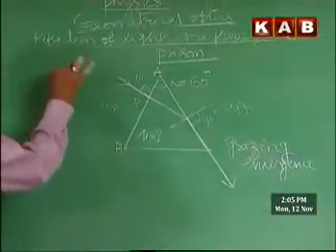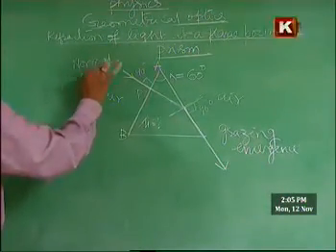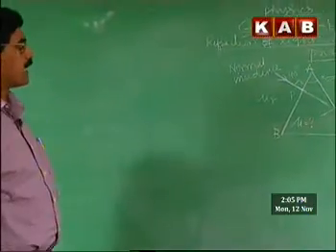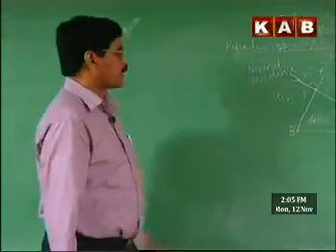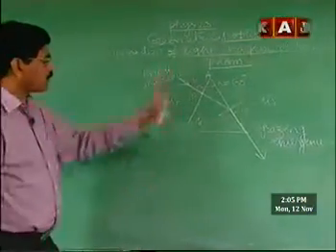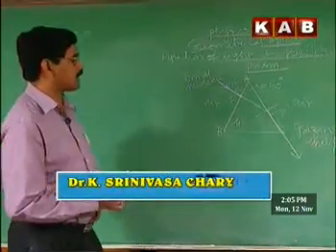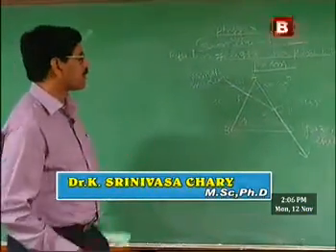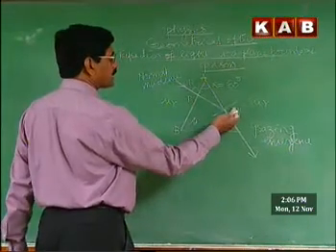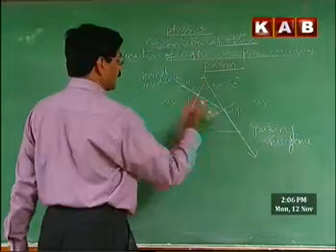And this is normal incidence. Grazing emergence and normal incidence. In that case, how do we calculate the refractive index of the prism material? For what refractive index of the prism material is such a passage of the ray possible? Now, since it is grazing emergence, the angle of refraction at this boundary is 90 degrees, so this angle must be the critical angle.